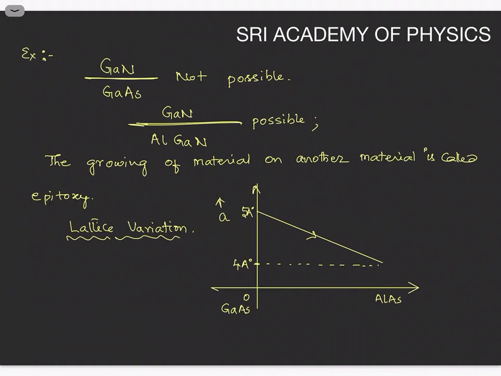Aluminum arsenide has a lattice constant value of around 4 angstroms. When you make a composition, the lattice constant varies between 5 angstroms and 4 angstroms in the case of aluminum gallium arsenide. In this way, we can study lattice matching, and you are making the epitaxy method for growing a material on another material.